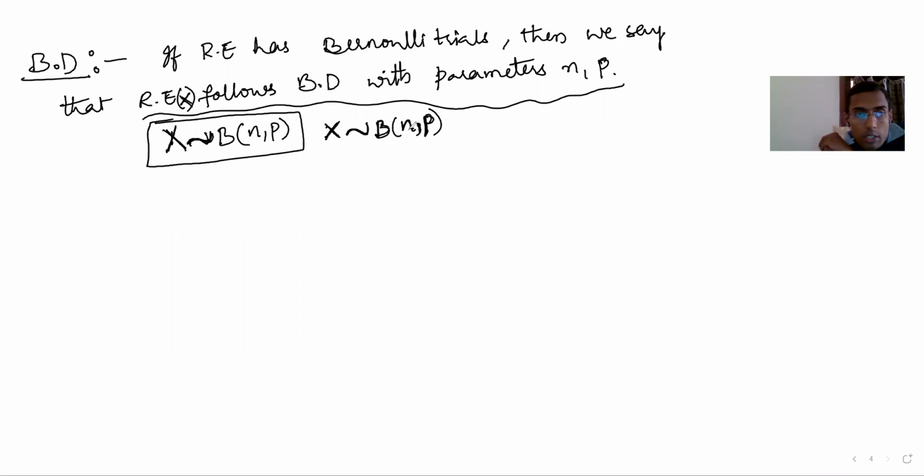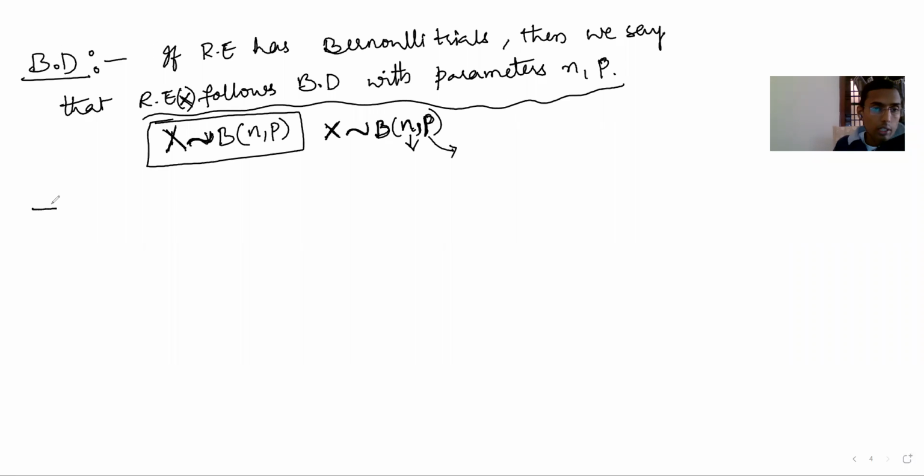What is n? n is the number of trials. P is the probability of success. If you know the probability of success, you understand the probability of failure also. Probability of failure is q equal to 1 minus p. If you know n comma p, that is enough for us. This is one thing.